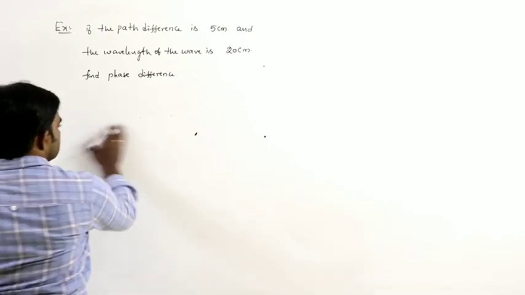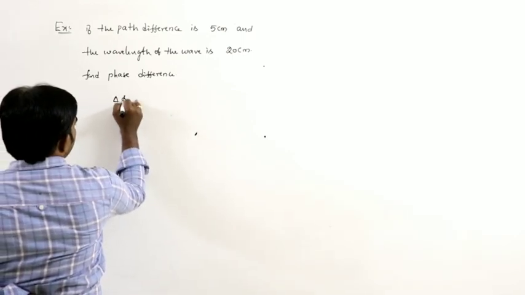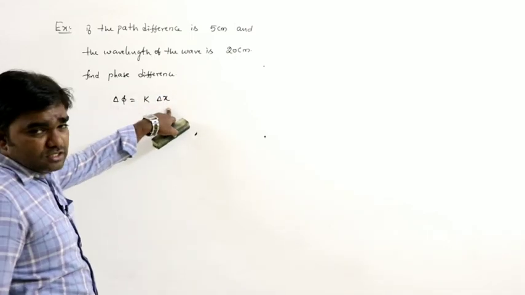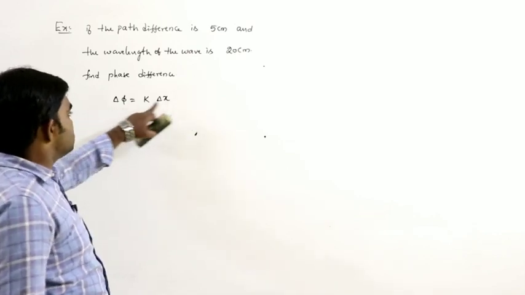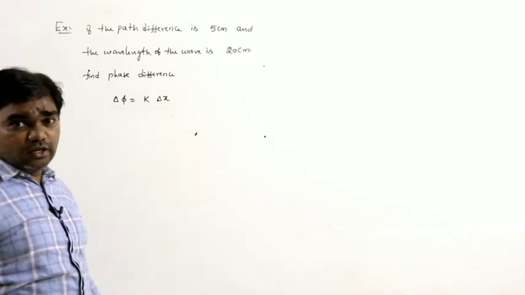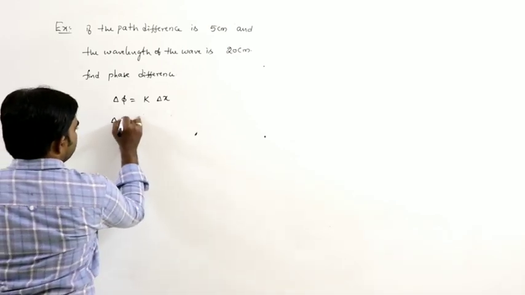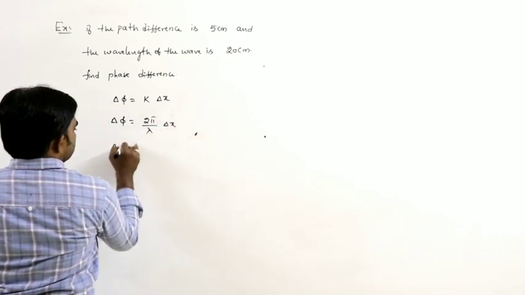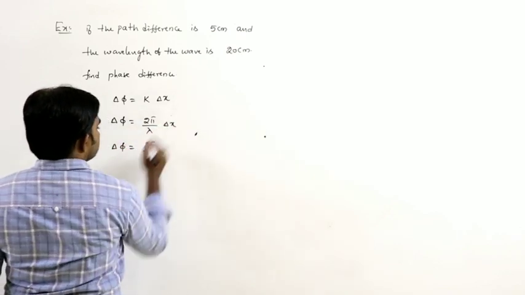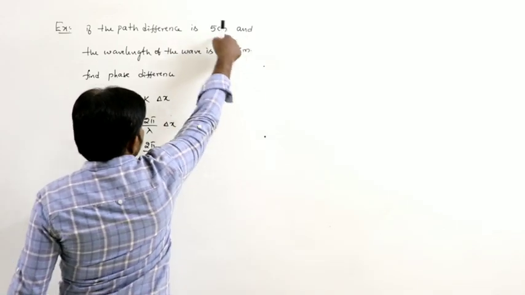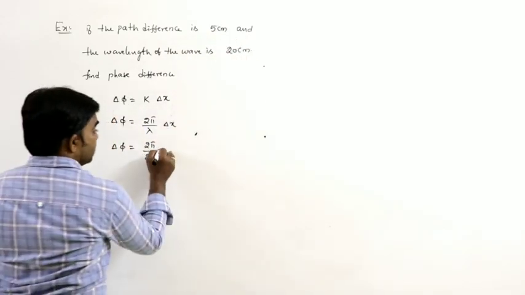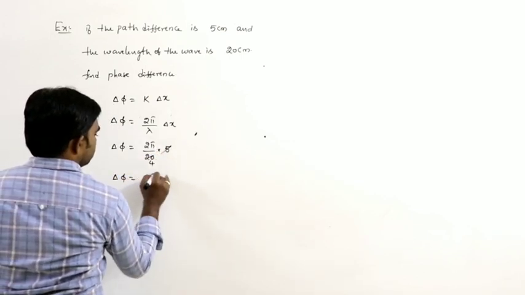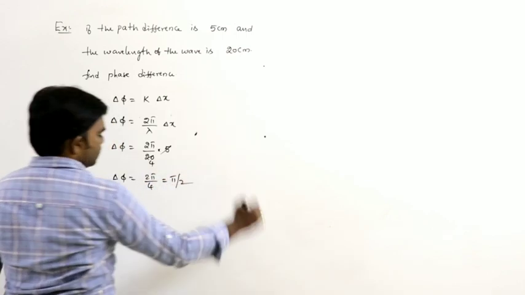So, generally we know delta phi is equal to k into delta x. Relation between path difference and phase difference: delta phi is equal to k into delta x. So, from this, k can be written as 2 pi by lambda into delta x. So, delta phi is equal to 2 pi by lambda, which is given as 20. Here both are in centimeters, so no need to convert. And path difference is considered as 5. So, delta phi is equal to 2 pi by 4. So, that is equal to pi by 2.